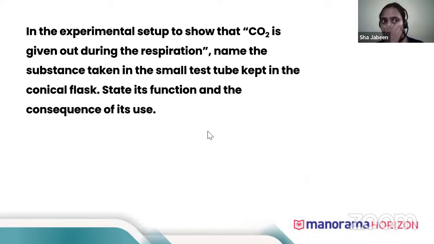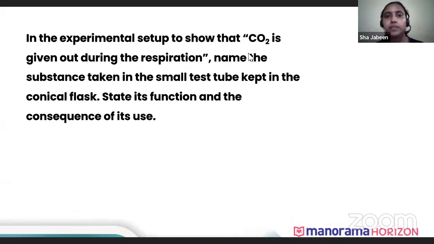Now we'll see one experiment. In the experimental setup, to show that carbon dioxide is given out during respiration, name the substance taken in the small test tube kept in the conical flask. What substance is taken in the conical flask in the experiment to show carbon dioxide is given out during respiration? Okay. Carbon dioxide is given out during respiration. Name the substance taken in the small test tube kept in the conical flask. That is KOH. Okay, KOH.